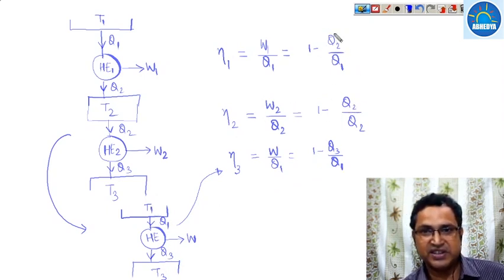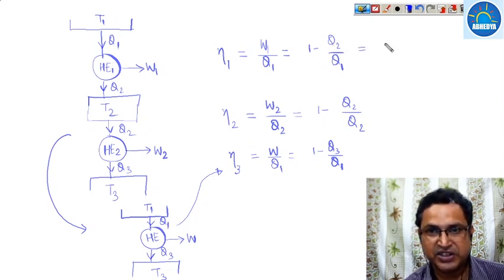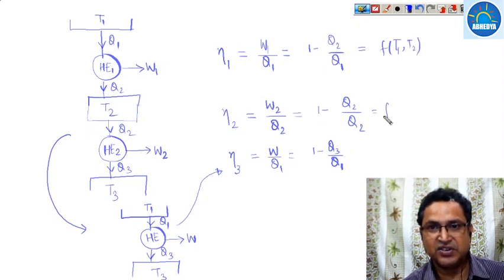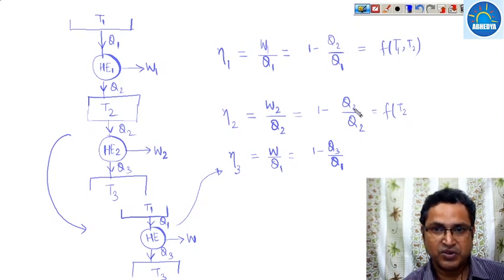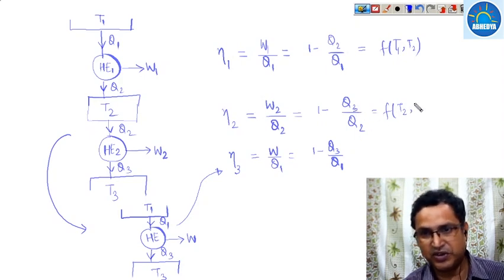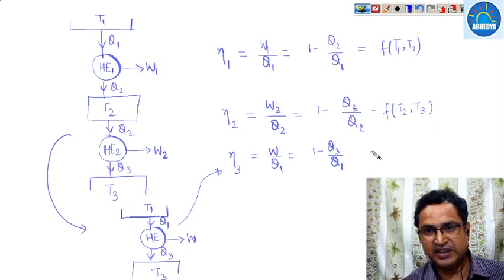This efficiency will be a function of temperatures T1 and T2, this is another function of T2 and T3, and this is a function of temperatures T1 and T3.